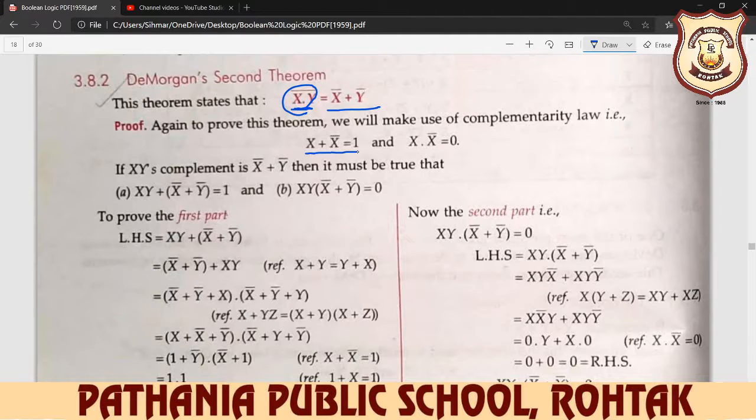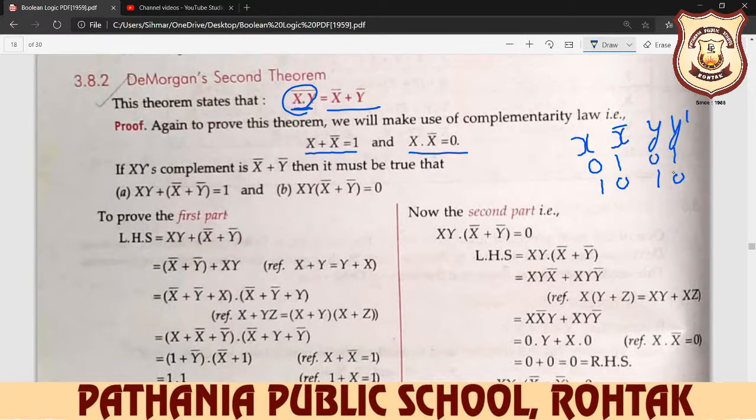We recall just 3 or 4 minutes before, x plus x complement always 1 and x multiply x complement always 0. If we find x's complement, 0's complement is 1 and 1's complement is 0. And same like y, if y is there and we want to find y complement, 0 complement is 1 and 1's complement is always 0.